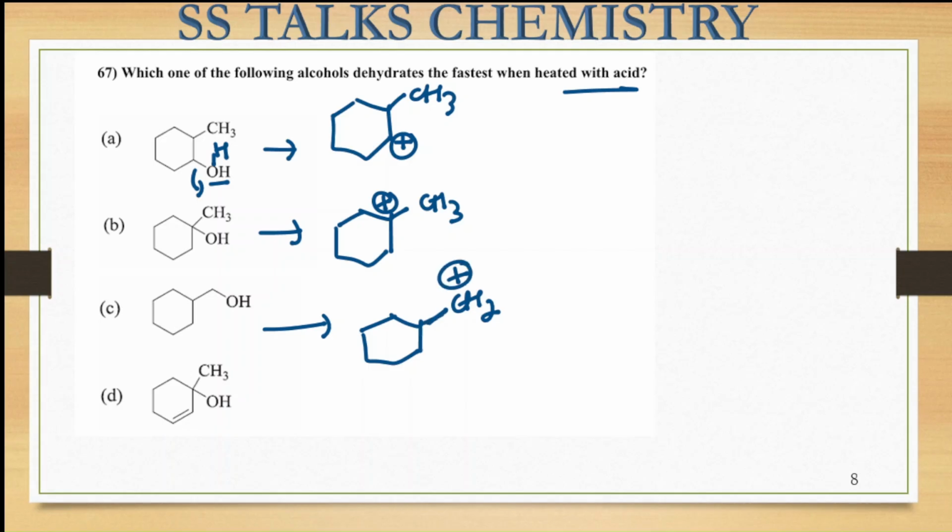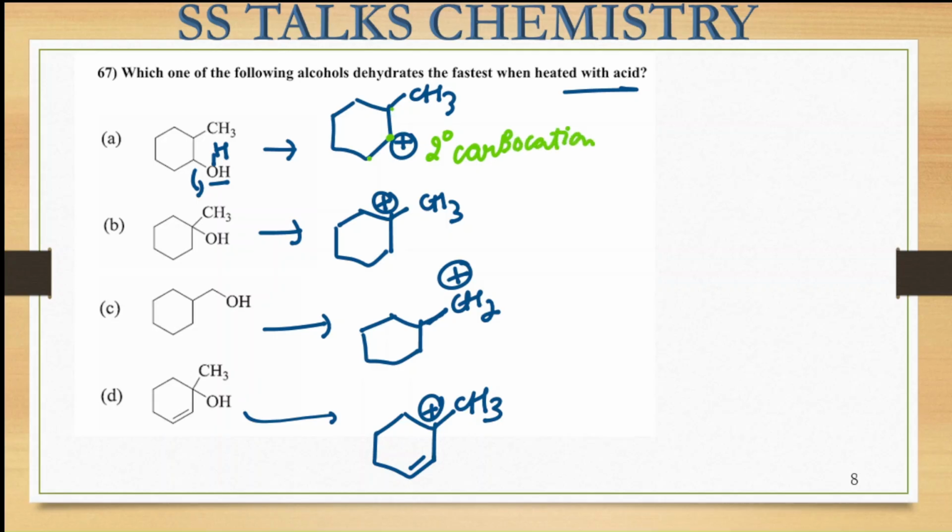In the D case you will be seeing that at this particular site the carbocation will be formed. So we know that there are various electronic factors that determine the stability of the carbocations, right? In the first case, you can see that this particular carbon center on which the cationic species is being formed is further attached with two carbon centers. So this is my secondary carbocation. This is my secondary carbocation, right?